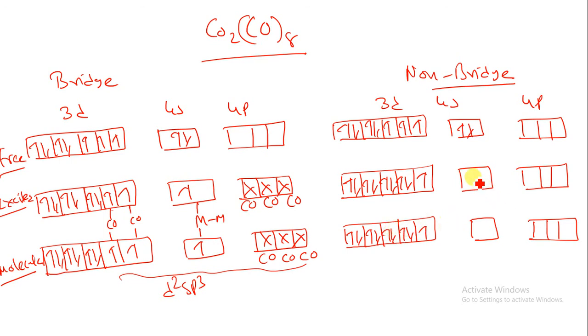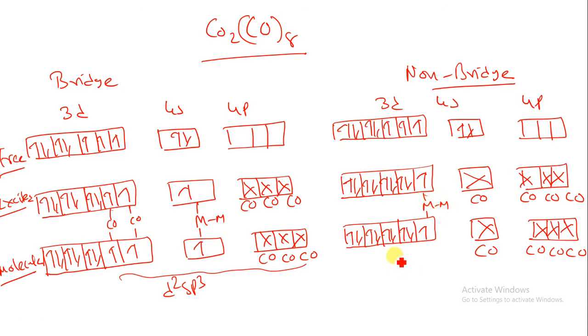Here there are 8 empty spaces, 1, 2, 3, 4, 5, 6, 7 and 8. There will be CO ligands, and there will be one metal bond.